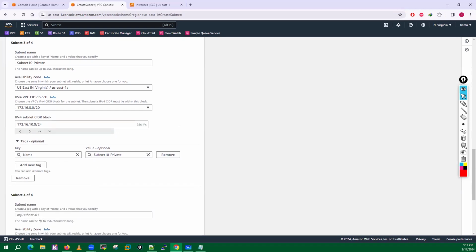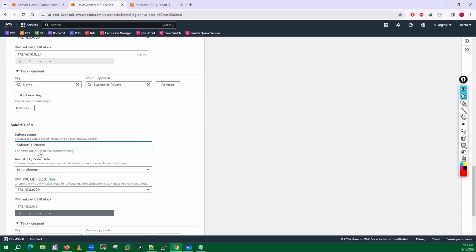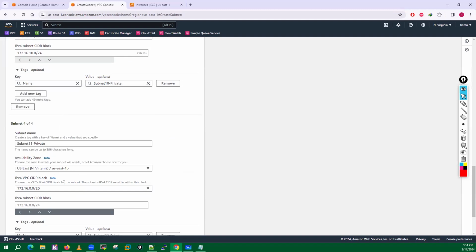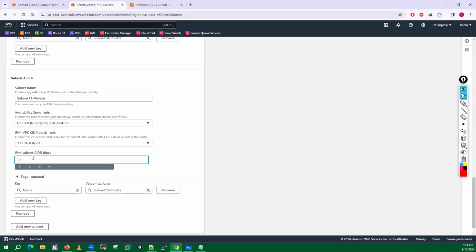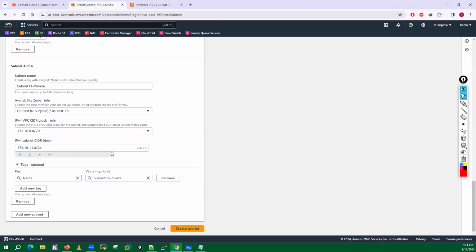I will create one more subnet, subnet 11, on the US East 1B region, with 172.16.11.0/24. So I have a total of 4 subnets, 2 private and 2 public.